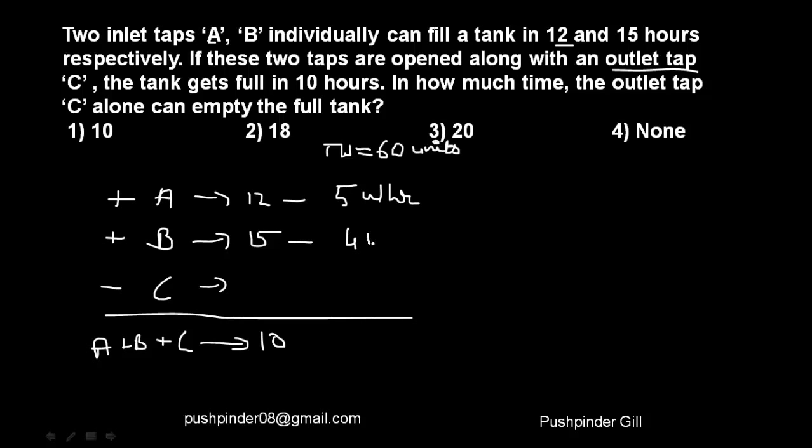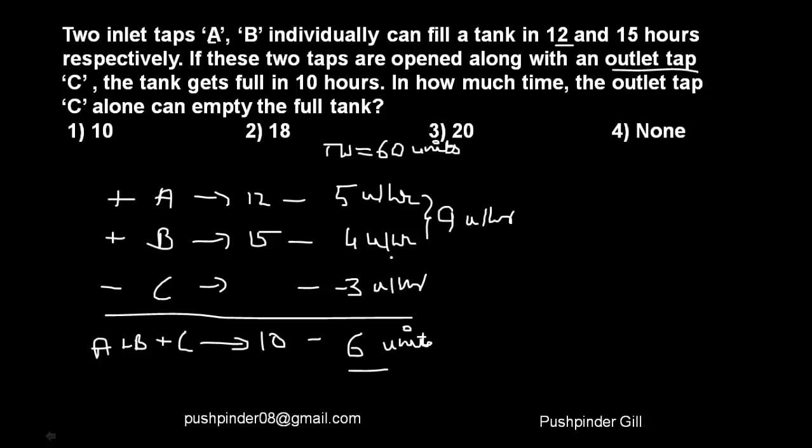Similarly, B will be finishing 4 units every hour, and all three of them would be finishing 6 units every hour, right? So if you see over here, A and B together can finish 9 units every hour, but if A, B and C work together, they finish 6 units every hour. That means this outlet pipe must be emptying 3 units so that the sum over here comes out to be 6. Now since it's emptying 3 units every hour, and to empty 60 units, it is going to take 60 by 3, that is equal to 20 hours.